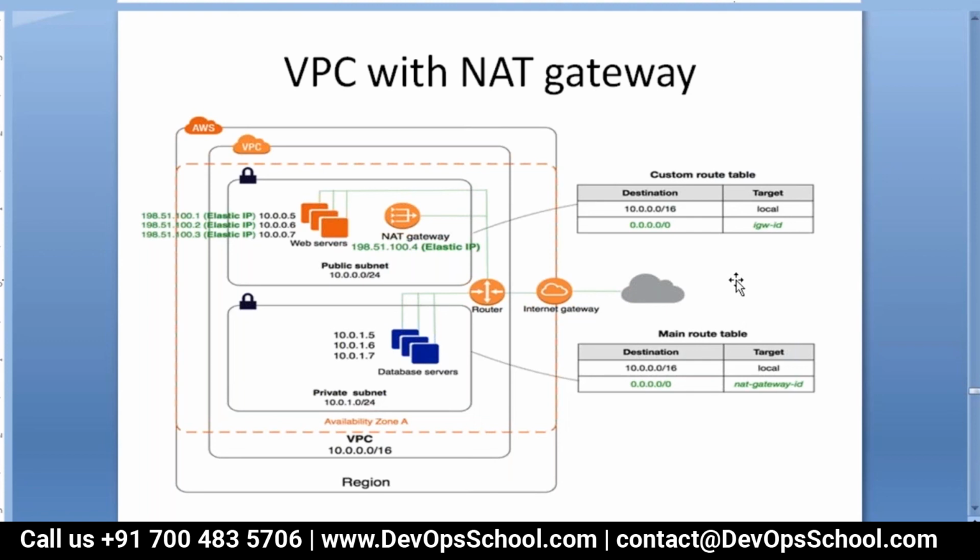So you have mentioned local and internet gateway ID, right? So that local address is used for communicating, I mean, the customer communicates through public IP, right? Is that meaning correct? No, no. Local means the traffic is within the VPC. So if you have two instances within a VPC, they can communicate as if they are locally connected. That is the meaning of local. So 0 means it allows everything outside.